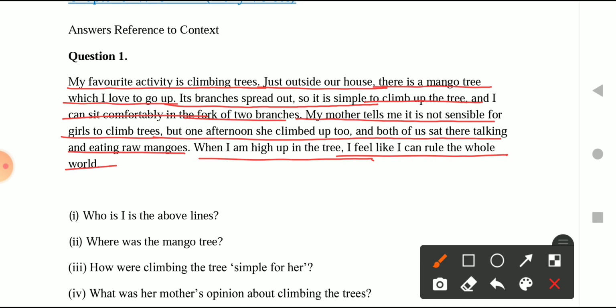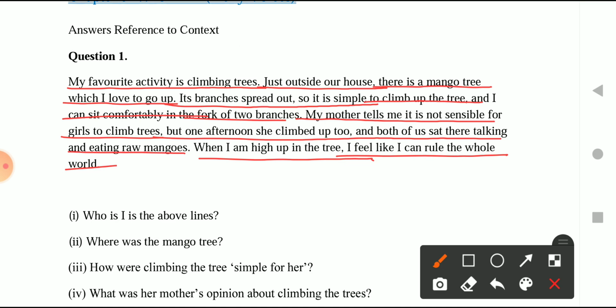So, this is the whole paragraph from the lesson. If you remember the chapter, we have talked about this, that the person who is talking about this is Radha, right? Let's first read the question and try to answer, and then I will be showing you the answers also. So the first question is, who is I in the above line?